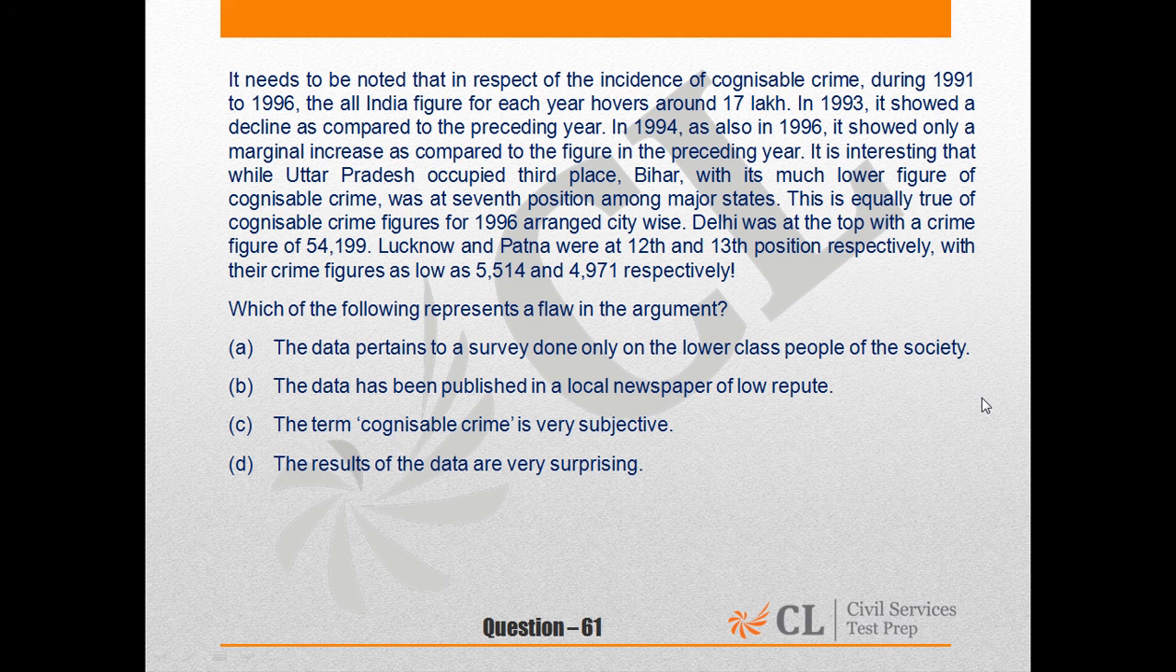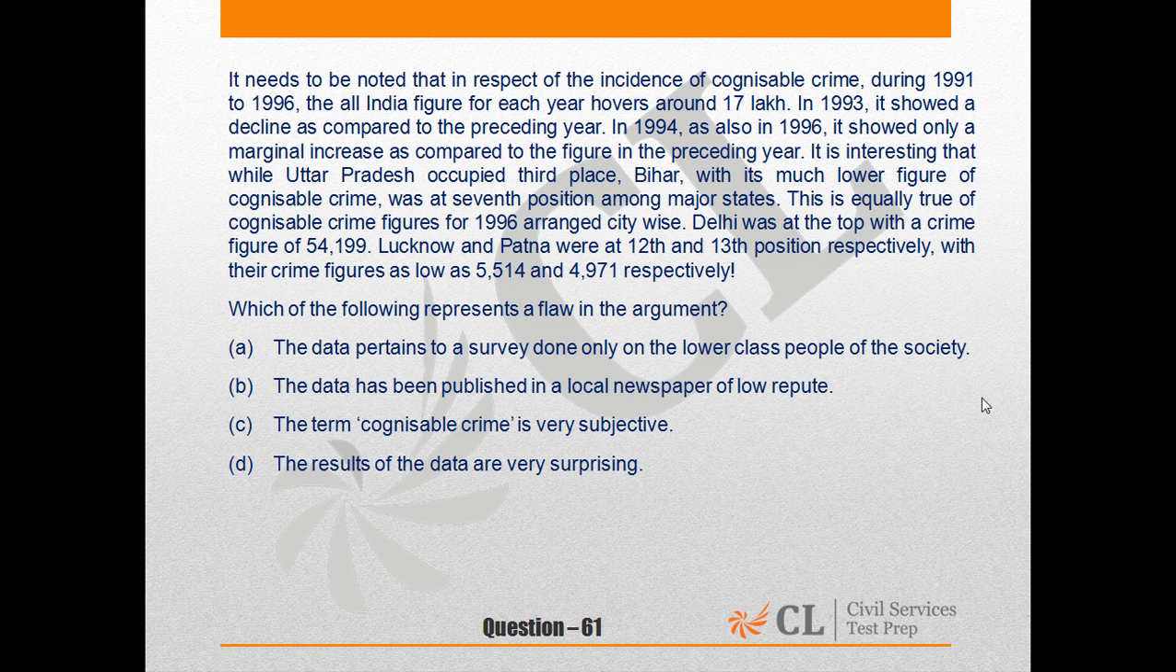Question number 61. Which of the following represents a flaw in the argument? This can be called another weakening the idea question, or weakening the argument question. In these kinds of questions, we normally look for a problem with the assumption. Maybe the assumption is faulty or we can challenge it, or we look for a flaw in the structure or wordings in the argument. Let's look at the options.